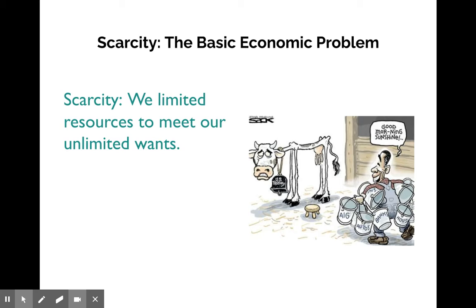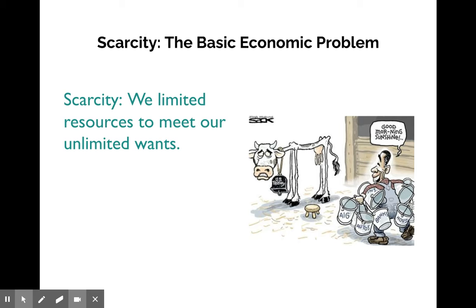Now, in economics, there's one basic question, and we'll briefly look at this, and that's the question of scarcity. And scarcity just simply means that we have limited resources to meet our unlimited wants. Let's go back to McDonald's. I go to McDonald's. I would like a quarter pounder with cheese and a milkshake, but I have $2. Well, I have limited resources. I can't get a quarter pounder and cheese and a milkshake because I don't have enough money for them. I can only get the double cheeseburger for $2.